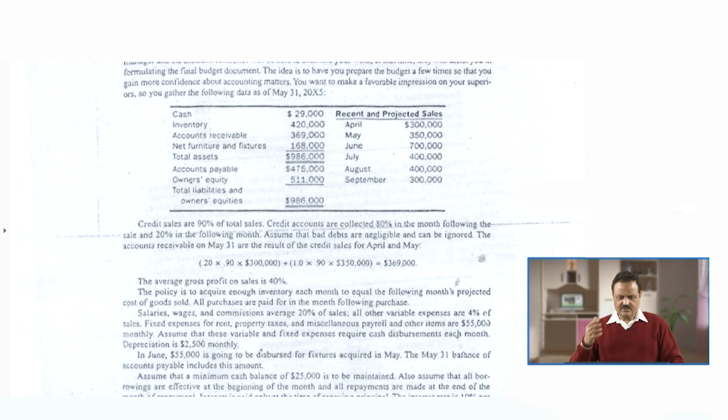So it means it is only one item. When there is only one item, for example fixed expenses, where only one rate is given to us, with its payment of $55,000 per month, there is no need to prepare a schedule for that. Straight away this information from the case can go where it has to go, largely to the cash budget as well as the profit and loss account.